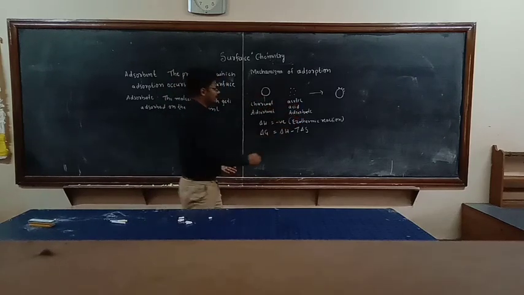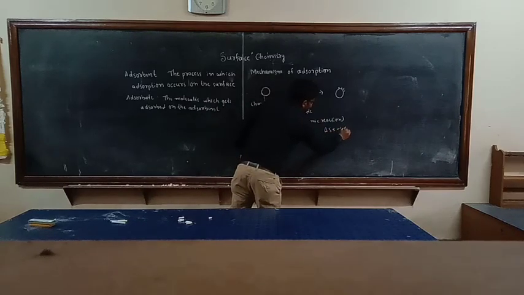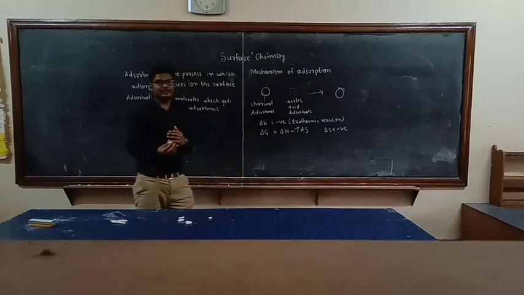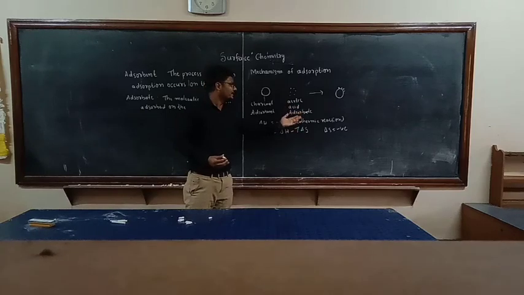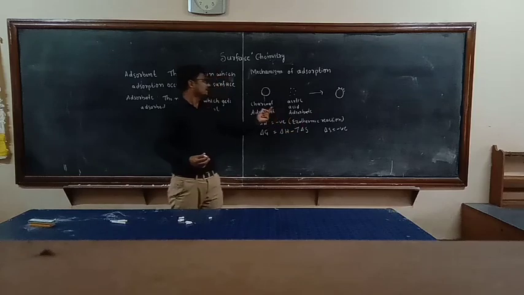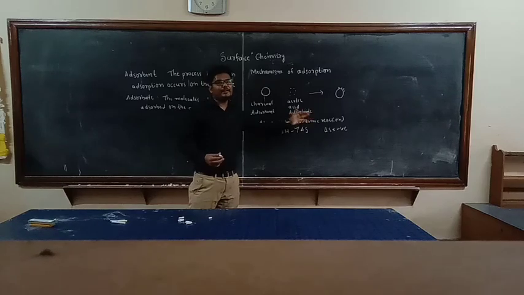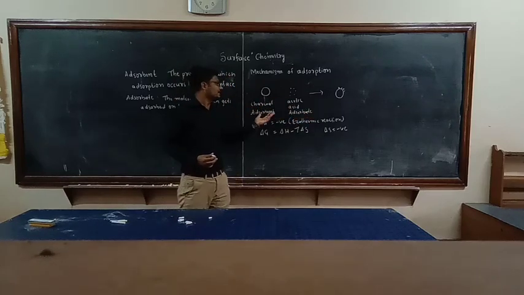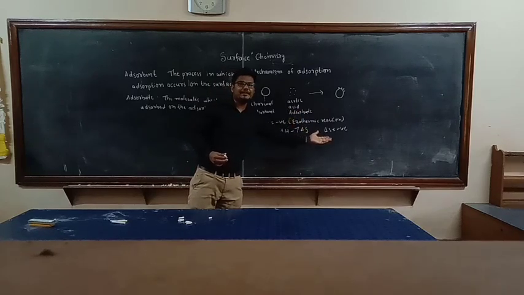That means delta S is negative. Entropy is a measure of randomness. Before adsorption, the adsorbate entropy is more; after adsorption, it is less. That is, delta S is negative.